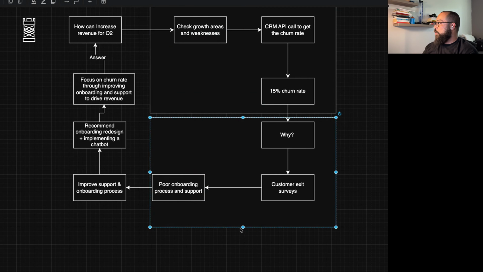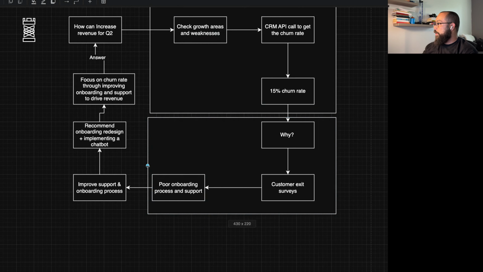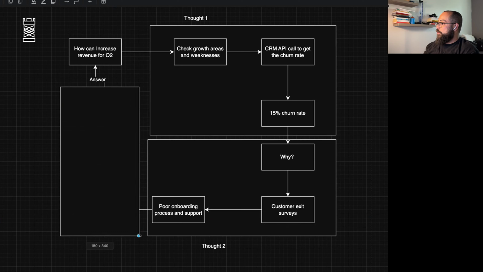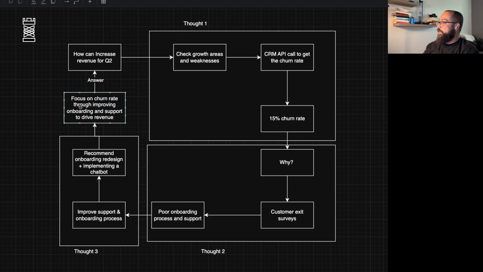This question is, why do I have such a churn rate? I need to understand the reason. So this is going to be thought two. And thought three is right here, where it sees that improving support and onboarding process can solve for this problem. So I'm going to recommend this. And this was thought number three, which ended up at the end with the conclusion that we gave to our user. So you can see how powerful this process is.